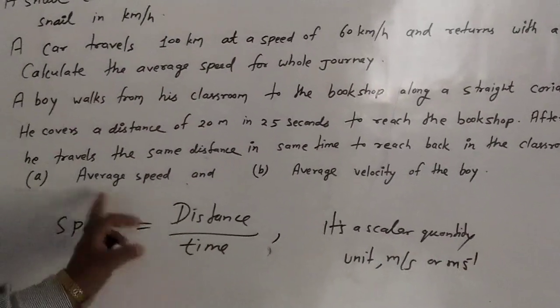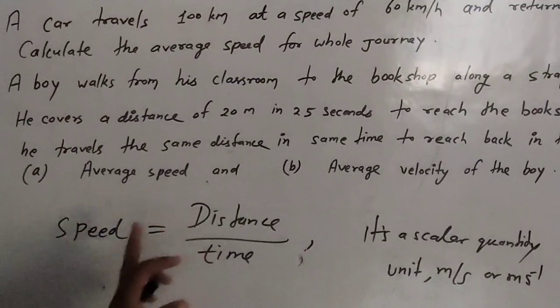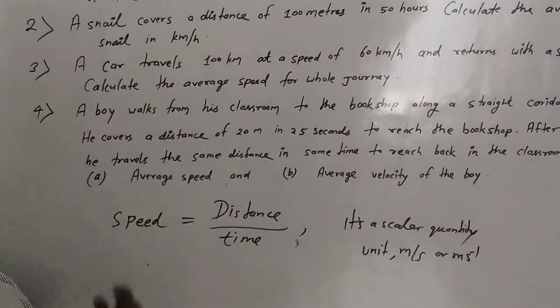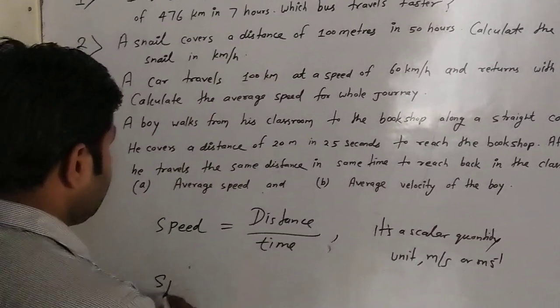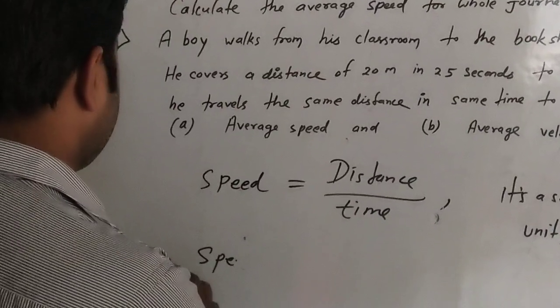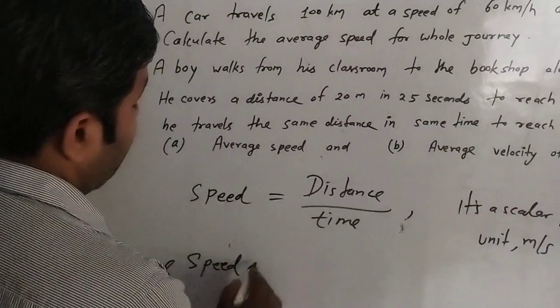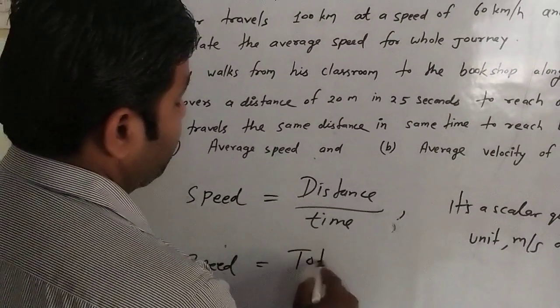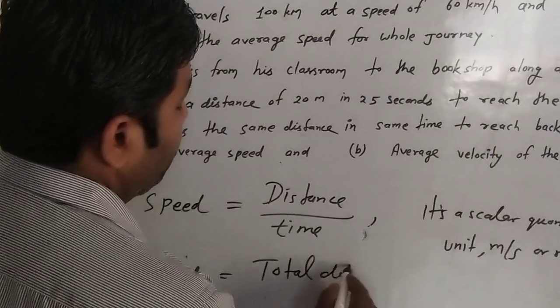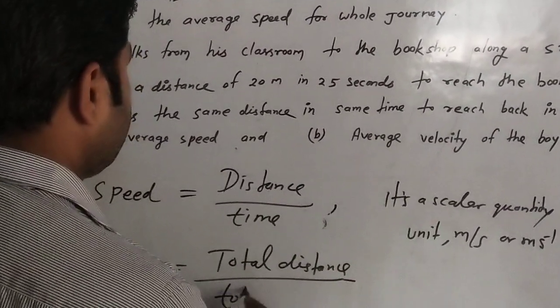With the help of this formula, we can define speed. The time rate of change of distance is defined as speed. Same as average speed. Average speed is equal to total distance upon total time.